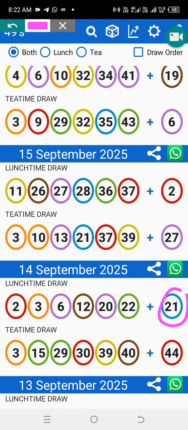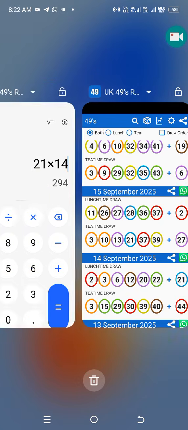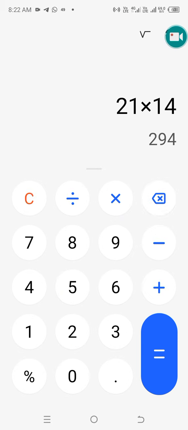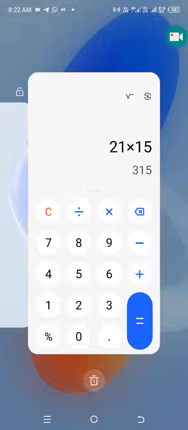Then 21 multiplied by 15, I don't know the answer, because you multiply the day that the bonus came and the next day on which number you will be playing for. It's 315.